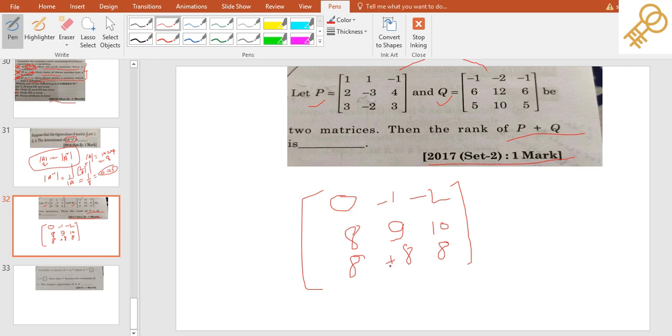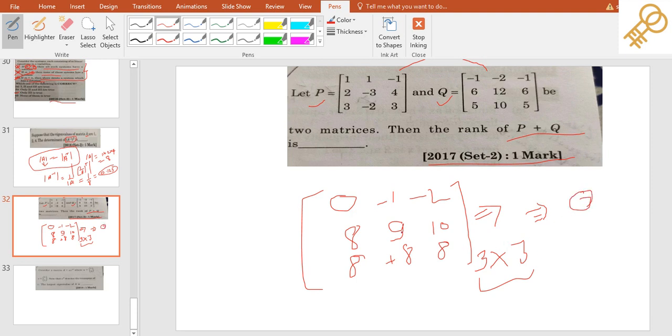So you see, I have already told how to find the rank of a given matrix. There are two ways: the row-echelon method and the determinant method. Using the determinant method, I'll find it. We have to choose the maximum order, which is 3 cross 3. We'll take the first 3 cross 3 and find the determinant. If it is equal to 0, then definitely it will not have rank 3. It may have rank 2 or rank 1. When you find the determinant of the 3 cross 3 matrix, you will have 0.